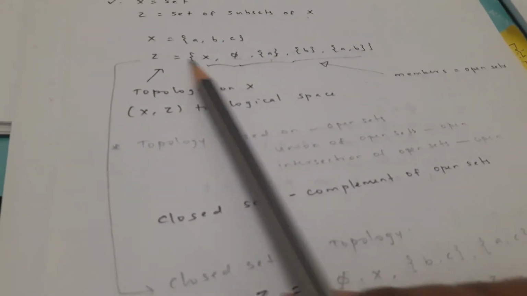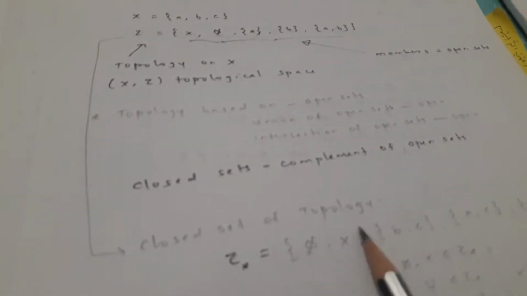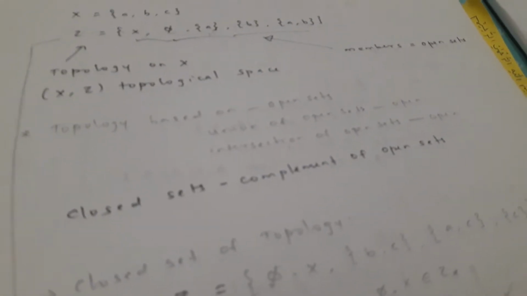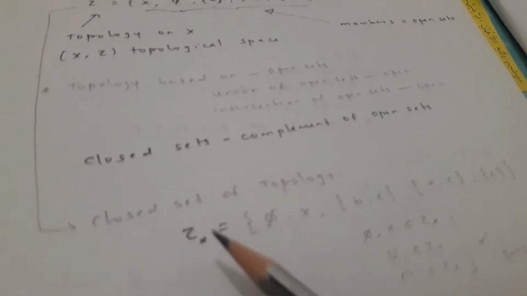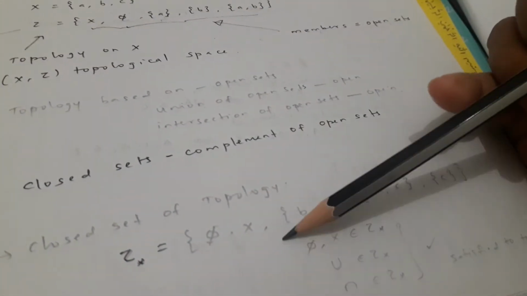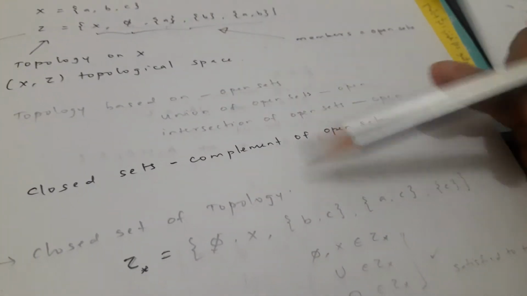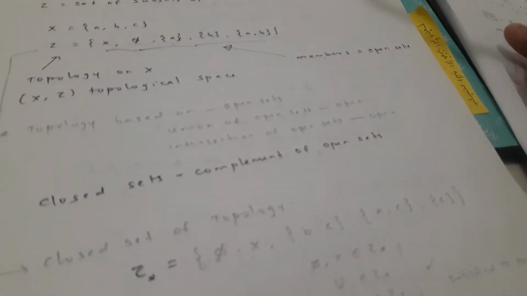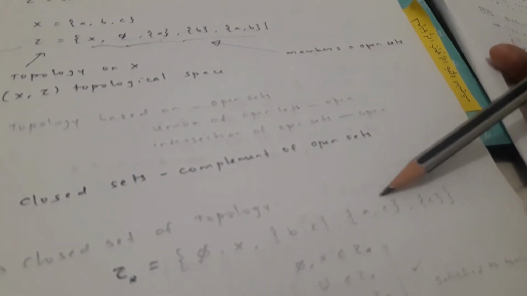So for example, for the closed sets of this topology tau, we can write: the complement of X is phi, the complement of phi is X, the complement of a is b comma c, the complement of b is a comma c, and the complement of a comma b is c. So let's see whether it is a topology or not.